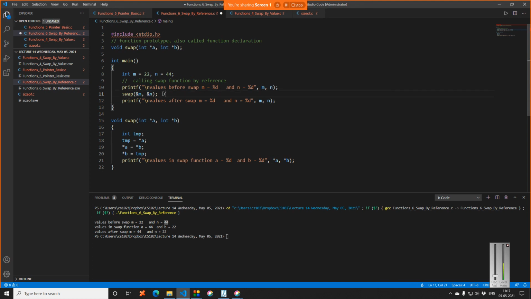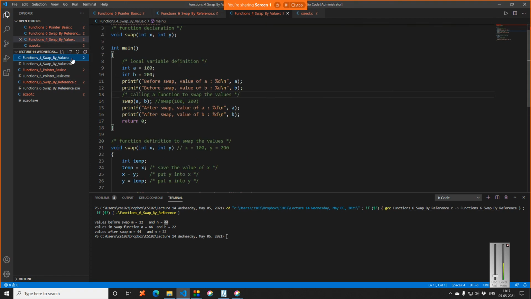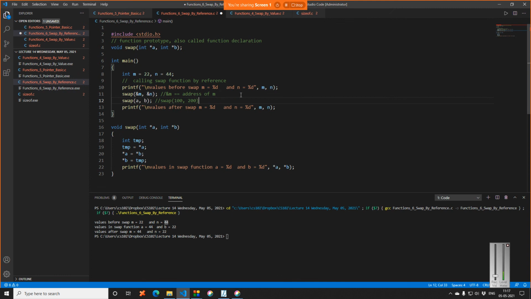Because ampersand M is equal to address of M, right? Similarly for N also. Now if I show you the value program, see here I am using swap A comma B. Let me just copy this here and comment it out, right?